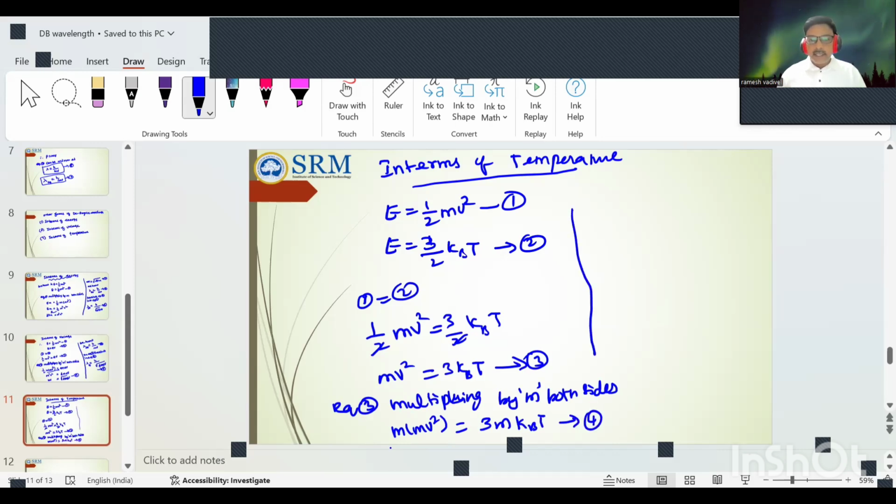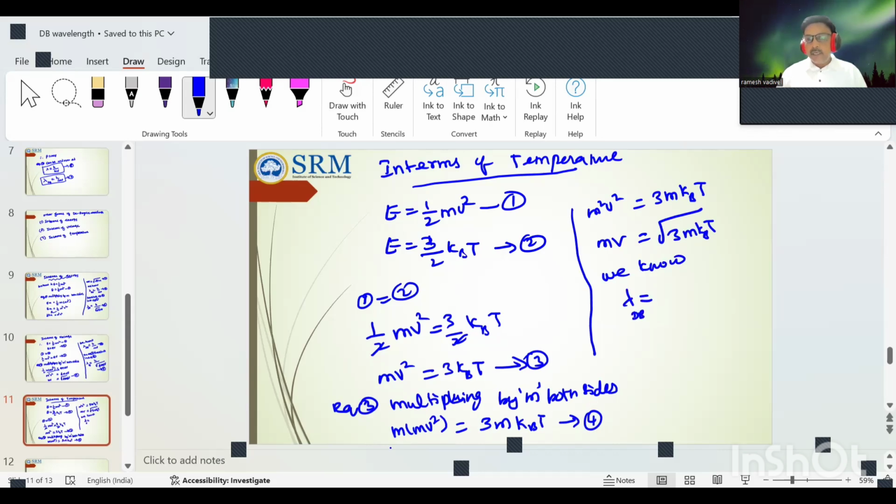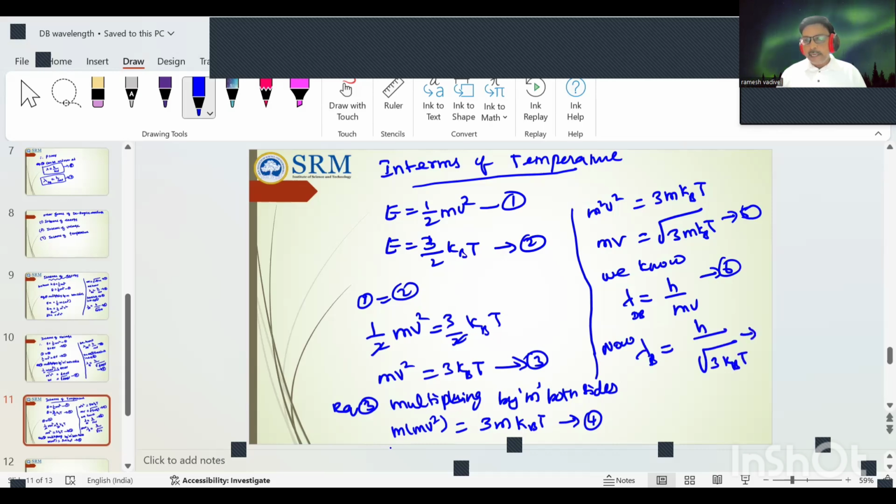Now rearranging this equation, m square v square is equal to 3m kBT. Therefore, mv is equal to root of 3m kBT. We know the de Broglie wavelength lambda dB is equal to h by mv. Equation number 5, substitute in equation number 6. Now lambda dB is equal to h by root of 3m kBT. It's equation number 7, known as the de Broglie wavelength in terms of temperature.